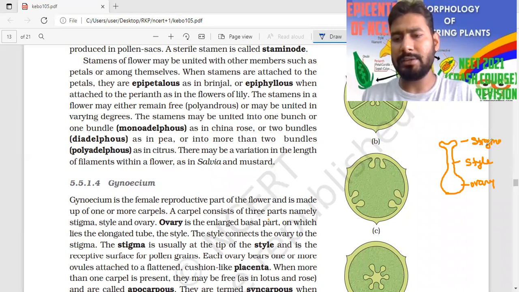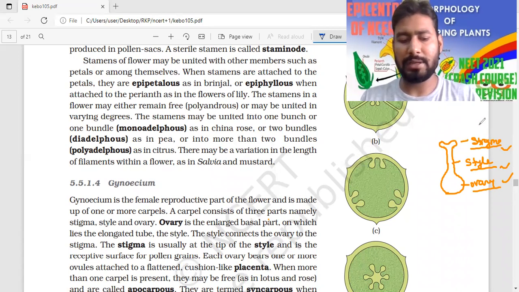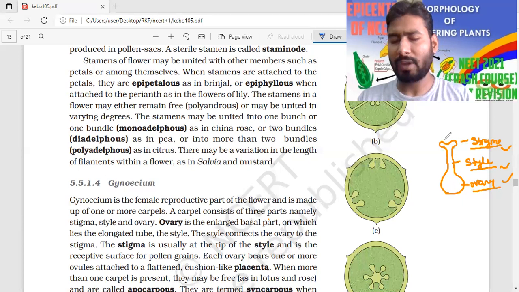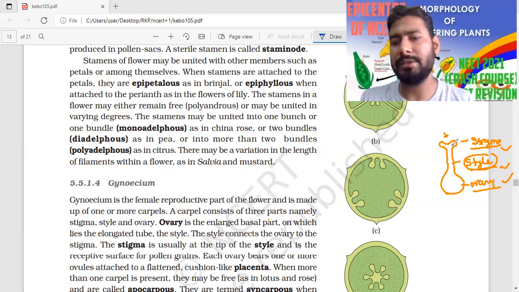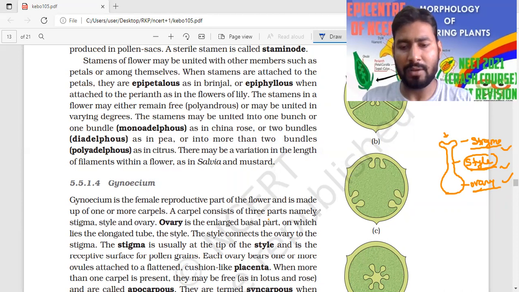So this gynoecium is classified into three different parts: stigma, style, and ovary. The stigma is the apex part of the gynoecium, and it is the site where the landing of pollen grain takes place. The style is the stalk-like structure which connects the stigma and the ovary, and the swollen basal part is called the ovary. So these are given.